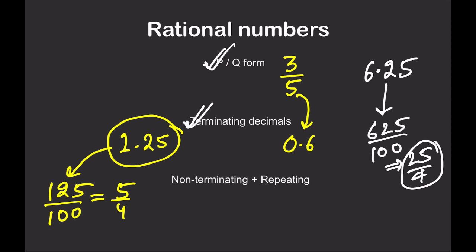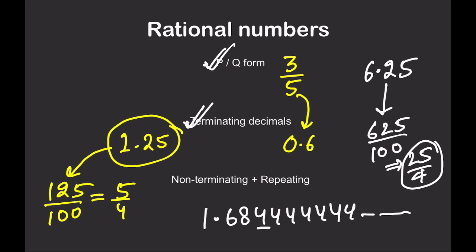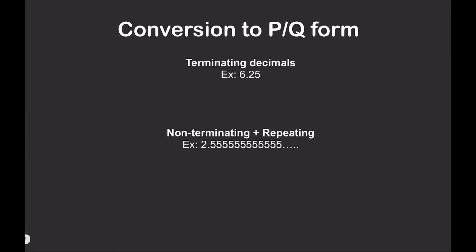But when it is non-terminating, like this 1.68444444, it is not terminating or not stopping anywhere. But the good thing is there is some part of the decimal which is repeating. This is also a rational number. And how to convert it into P by Q form? You should know about this, and questions have been asked on this in the CSET exam. So let's start. How to convert a non-terminating repeating decimal. Now terminating decimals we have already covered.